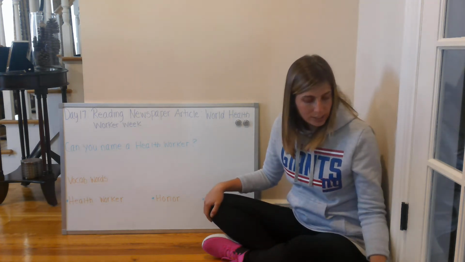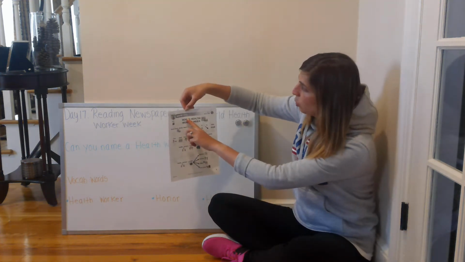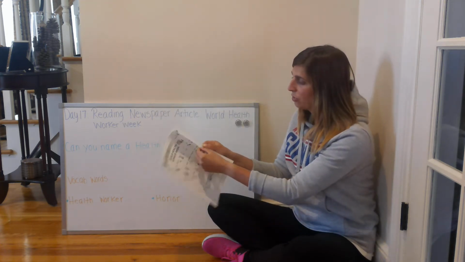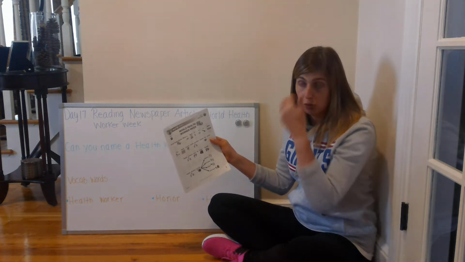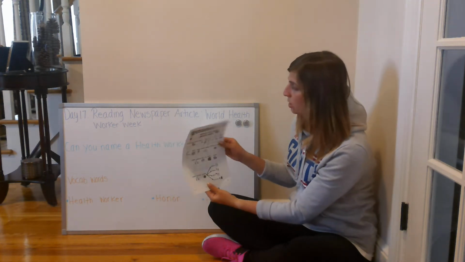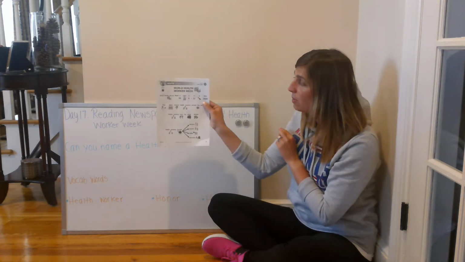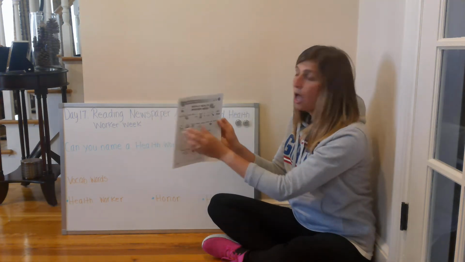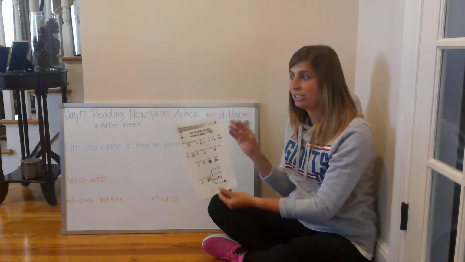So materials that you are going to need is you're going to gather from your packet the World News article called World Health Worker Week. Okay, and attached to it should be the 3 comprehension questions. And then you're also going to need a pencil and then your correcting tool. So either your crayon, a marker, or a colored pencil. Okay, so the materials that you are going to need is your World Health Worker Week newspaper article. And like I said, attached to them should be the 3 comprehension questions, a pencil so we can write our name and answer our 3 questions, and then the correcting tool so we can correct our answers.